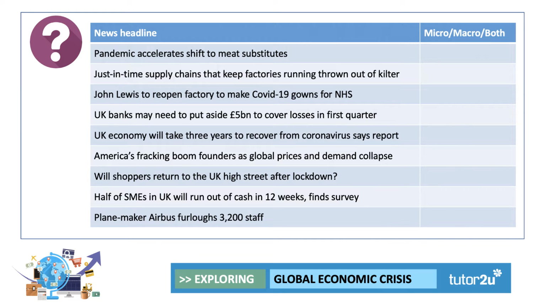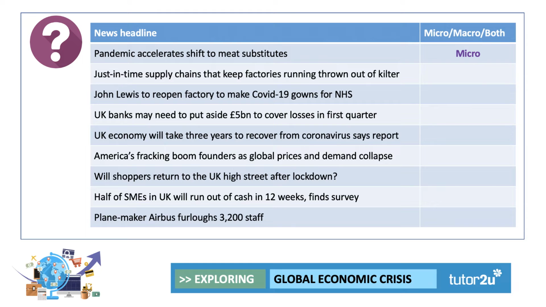So we have 9 more headlines. All of these are real world headlines from the last few weeks. What do you think? Pandemic accelerates shift to meat substitutes. I've gone for micro. I thought I'd plant that in there. Essentially, it's the meat industry. Probably micro, although if it's a big enough change, it can have a macro effect.